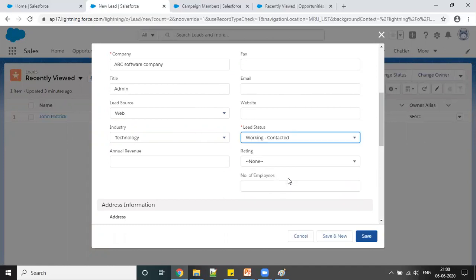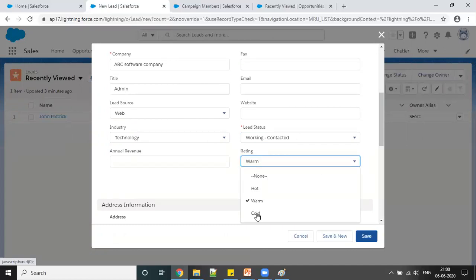So I am saying this, okay, user was contacted, and I am giving the rating to this deal. I'm warm, yes. Cold in the sense you're confused whether the lead which we have, the prospect we have, will be converted or not. I'm quite positive about my lead, so I'm giving this positive.